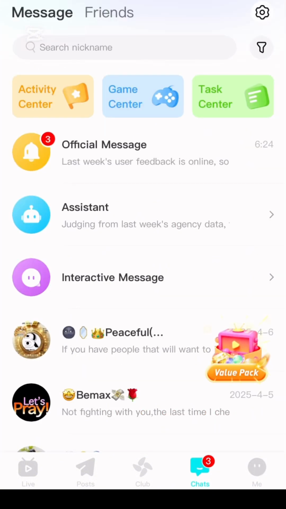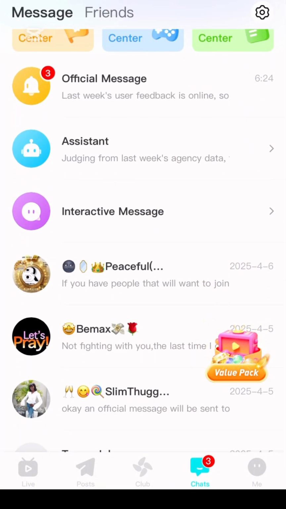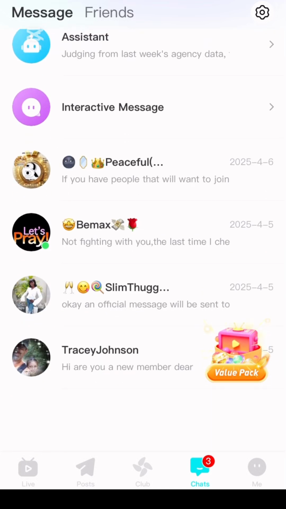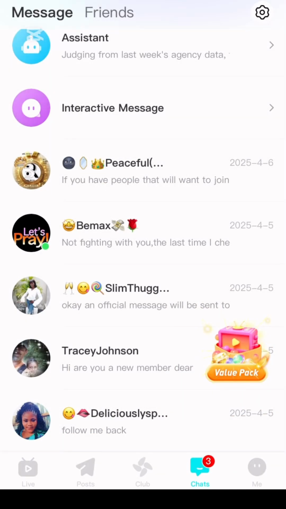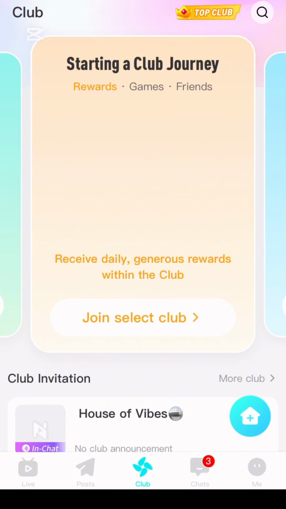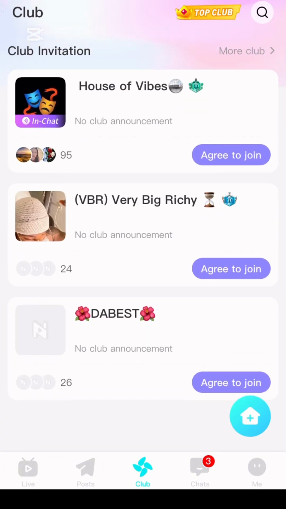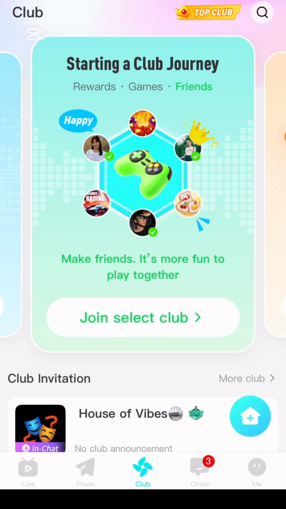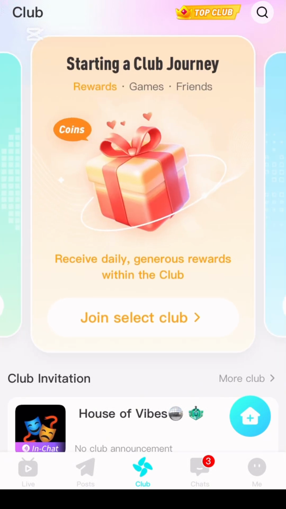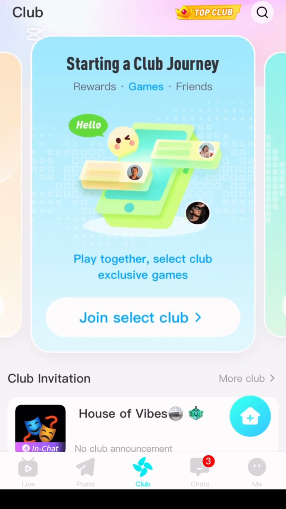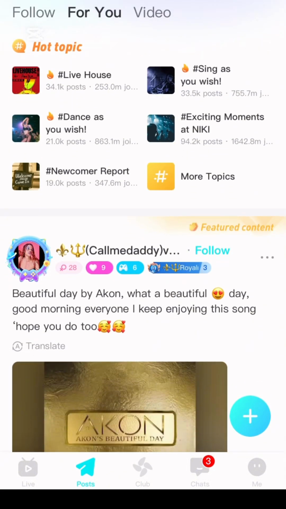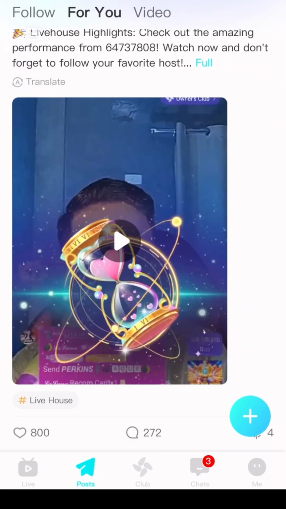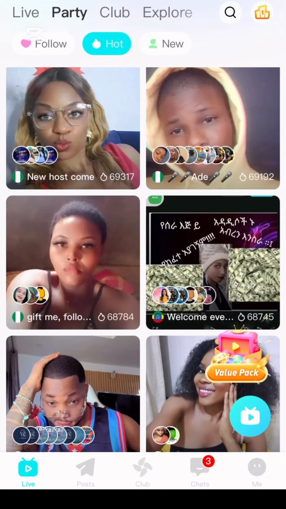When you come here it says chat, and you're going to see your interactions with people and all that. This is club. Then you can start up a club or join a club. That is why it's most essential for you to join a club, like join an agency, so that you and your agency will be going live together, and of course people are going to have more fun and people will come here and gift you. So this Niki Live is when you go live.